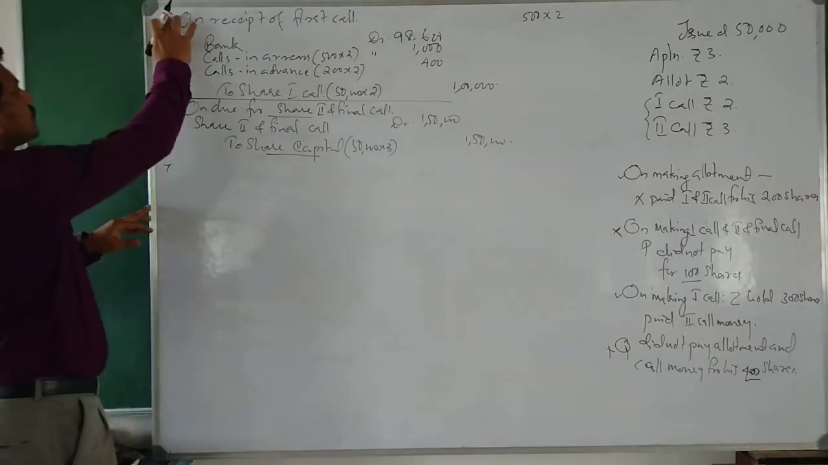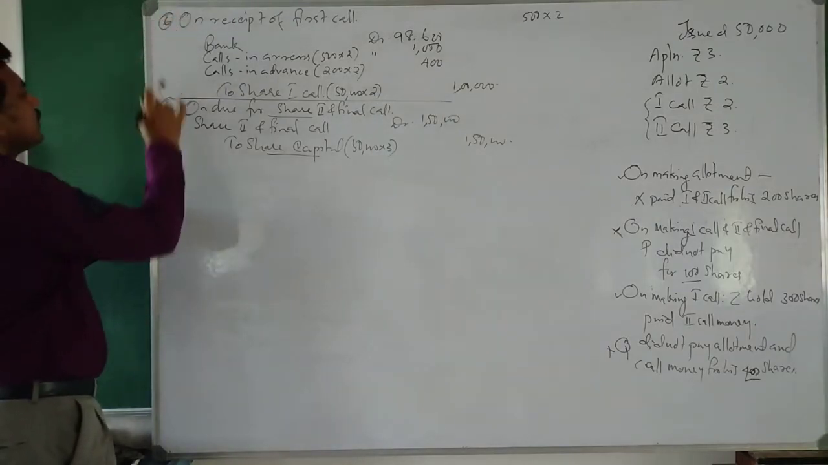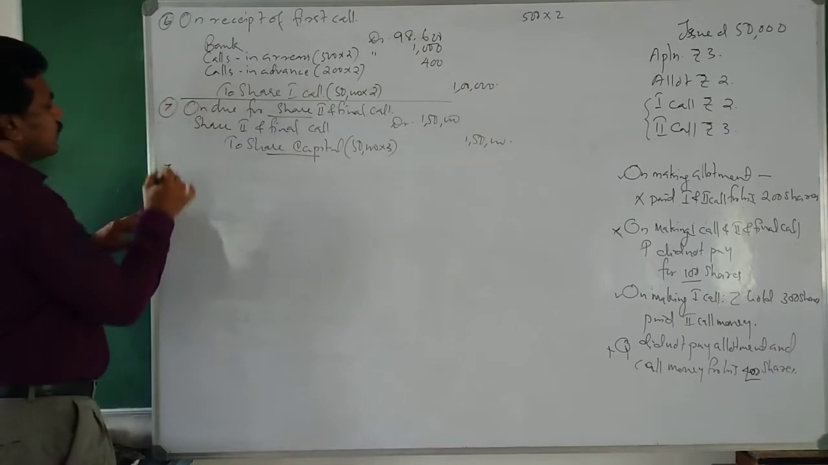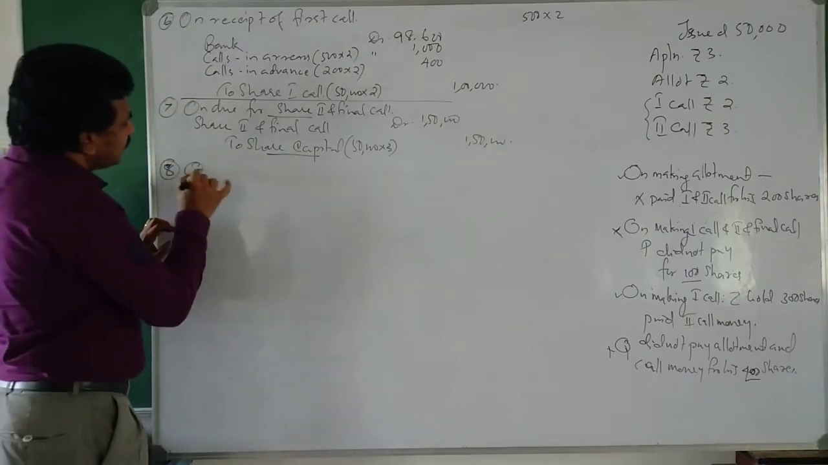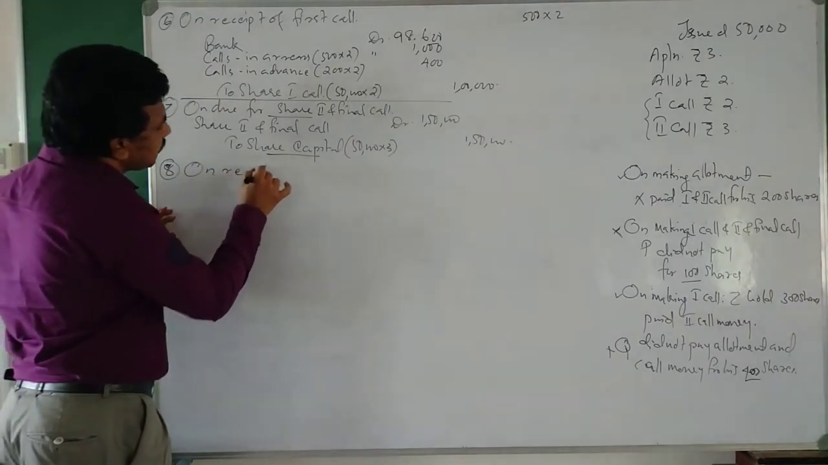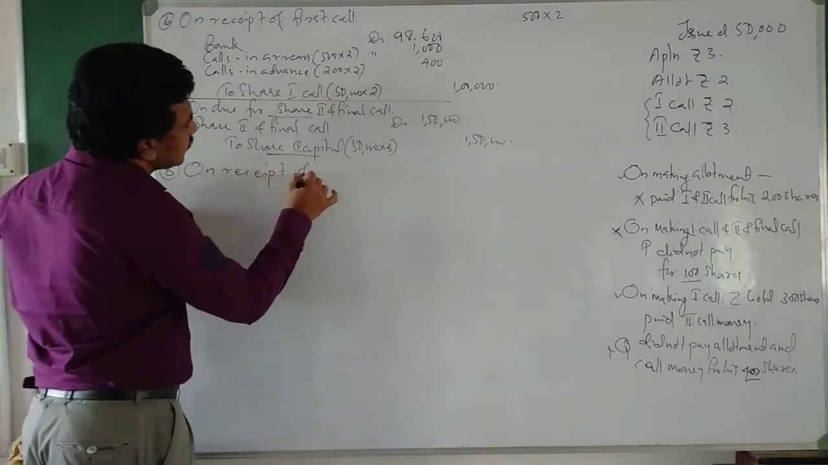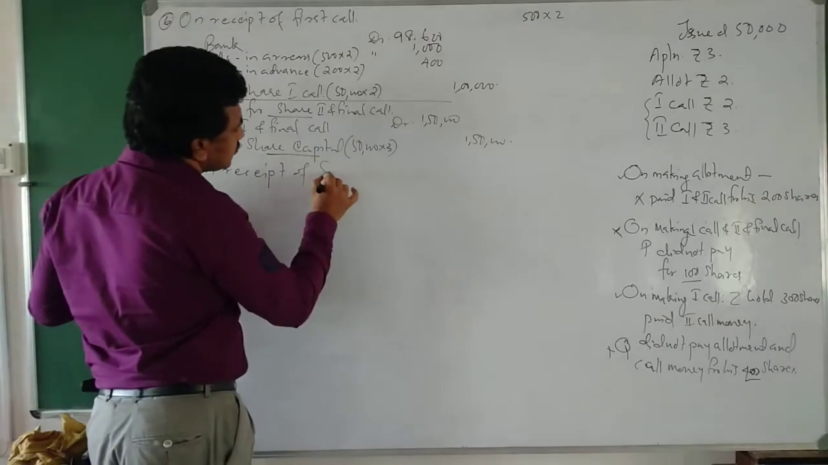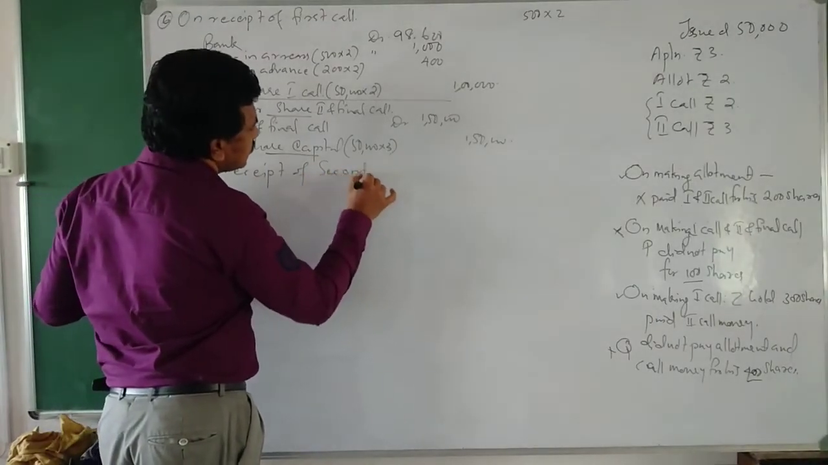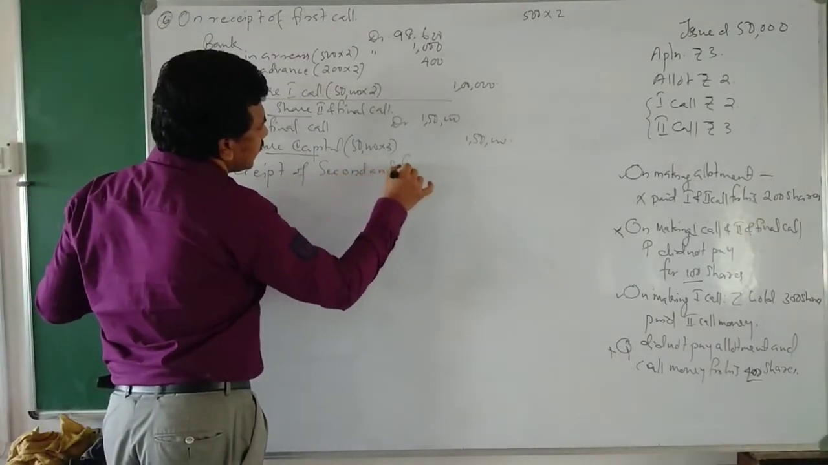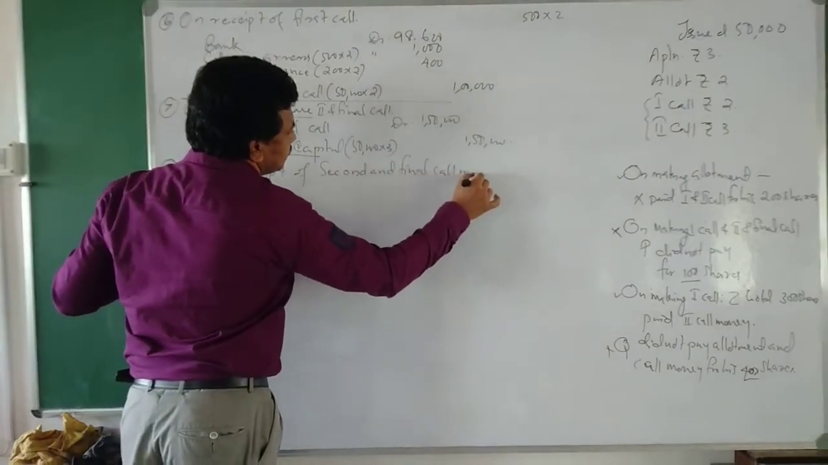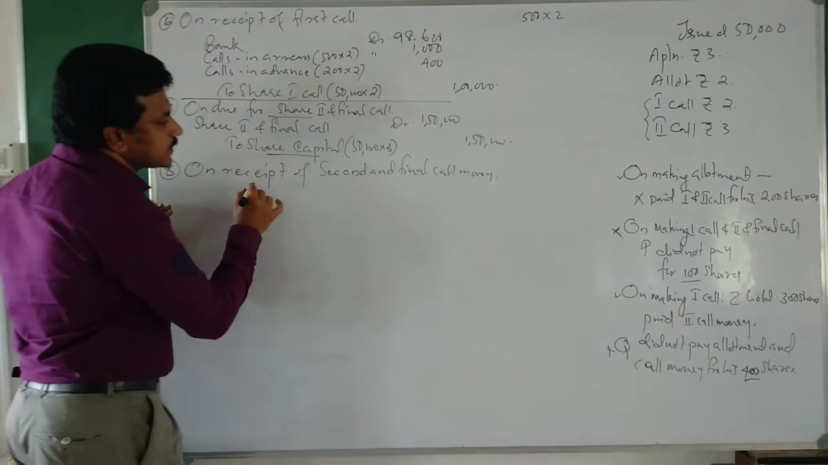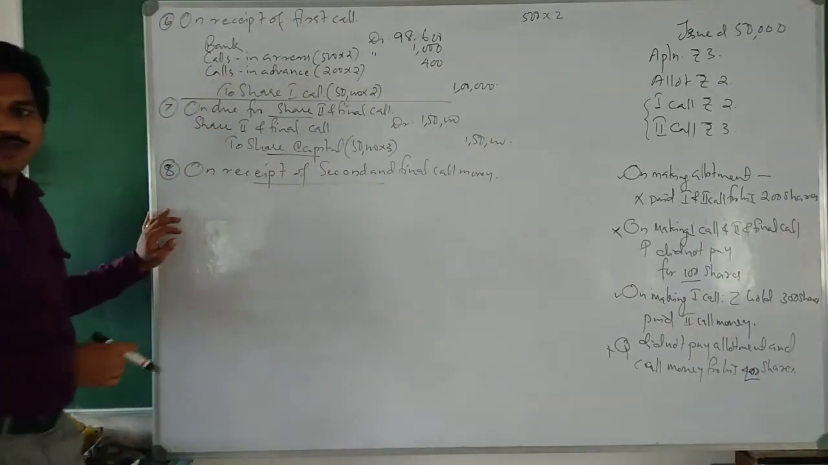This was the 6th journal entry. Then this was the 7th one, and this is the 8th one. On receipt of second and final call money.